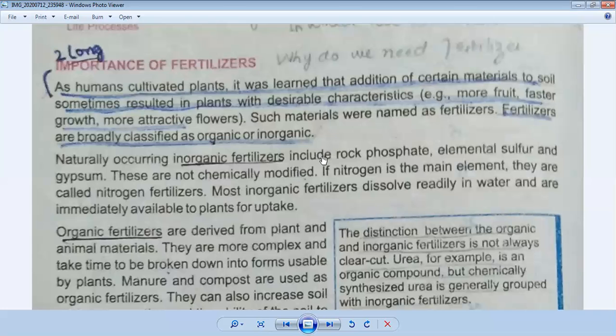So three examples are given in your book. First is rock phosphate. You will make the bullet and write the example. Second is elemental sulfur, and the third one is called gypsum. Okay, I hope you understand it.